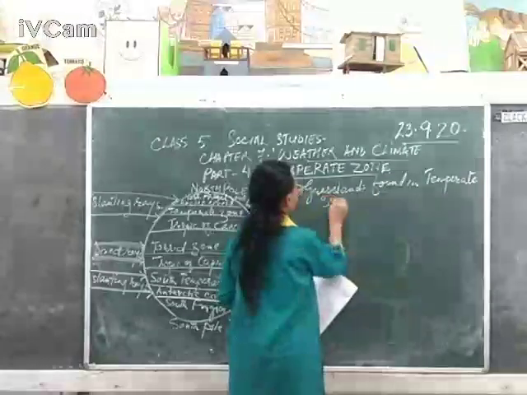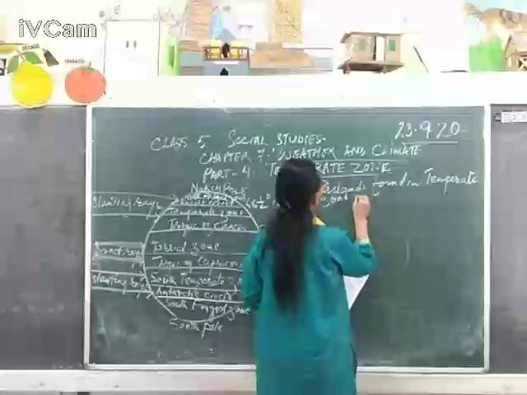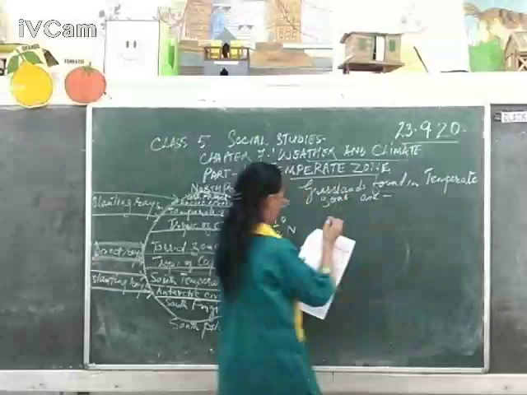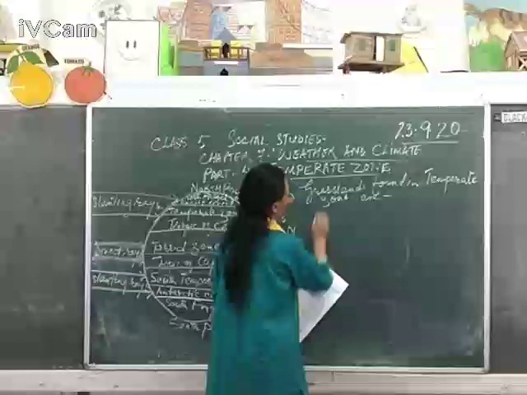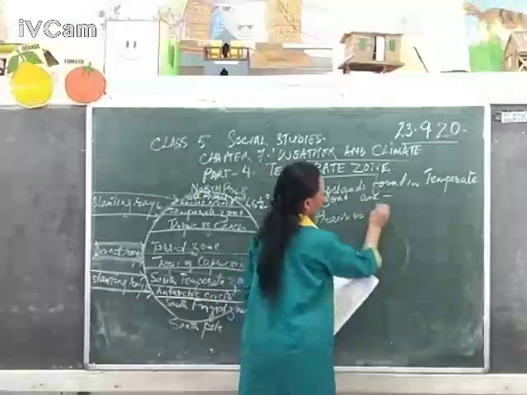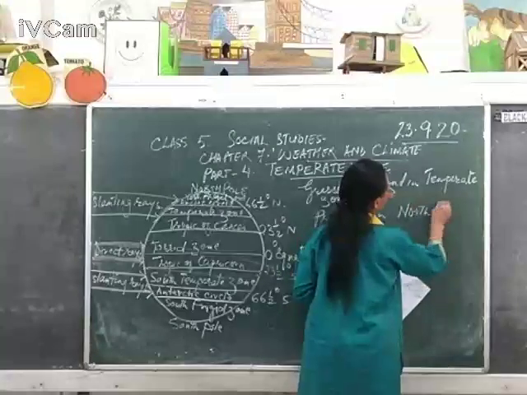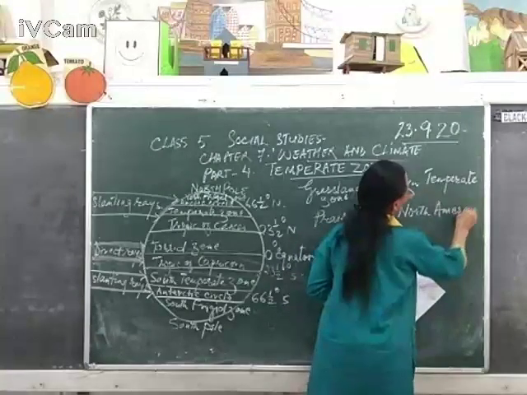grasslands found in this temperate zone are prairies in North America.